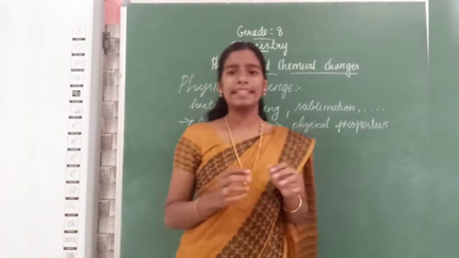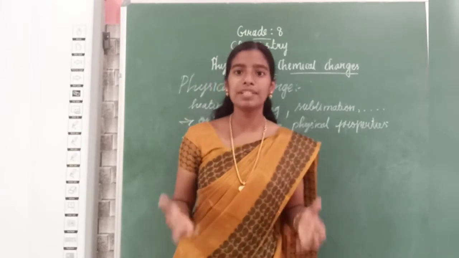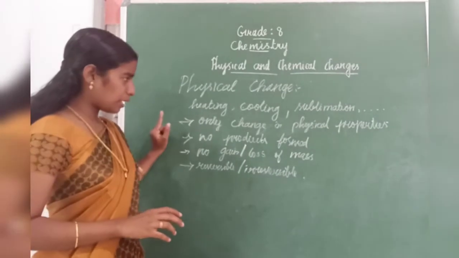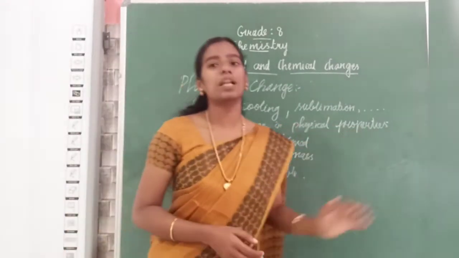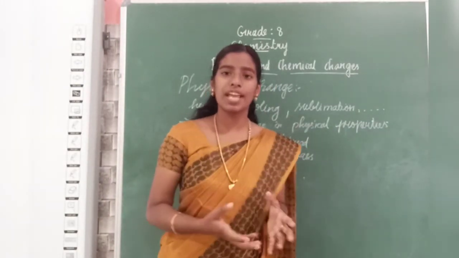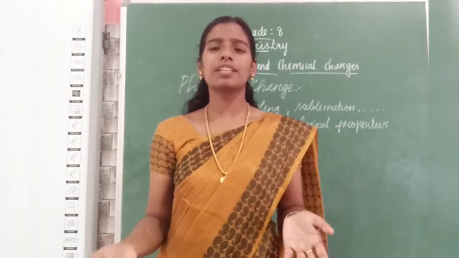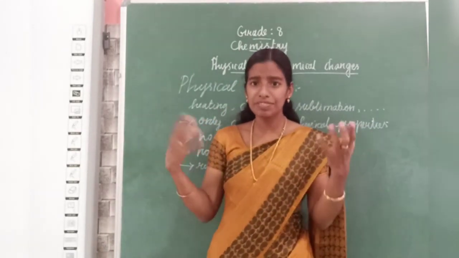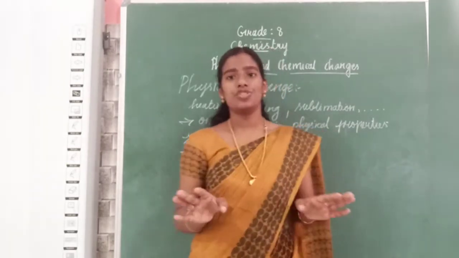Simple examples are tearing of paper and cutting a wood piece. These are all examples of physical changes. Now, the features. Only the physical properties like size, shape, color change. For example, the paper will be in square shape. If you tear that, it will be of different size and shape. So, only physical properties change.